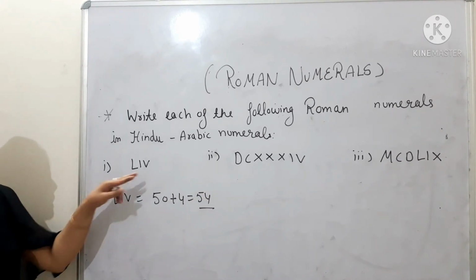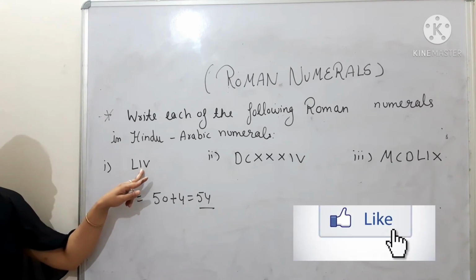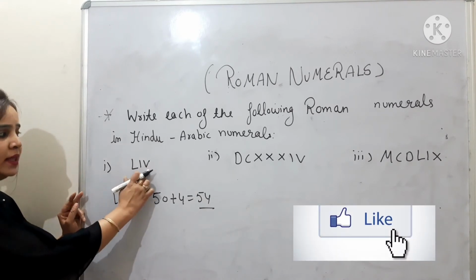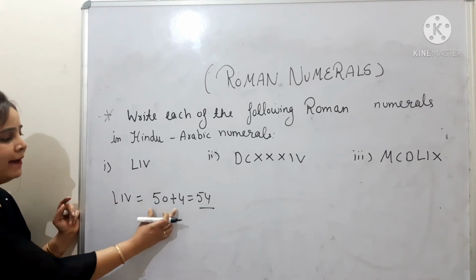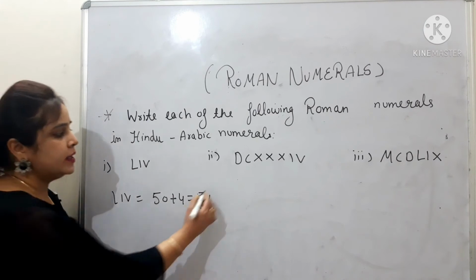Clear? Then you will be saying, ma'am, IV. See, here V is of higher value and I is of lesser value. It means 5 minus 1, that is 4. So that's why I have written here 50 plus 4, 54. Clear? Now, the next one is your